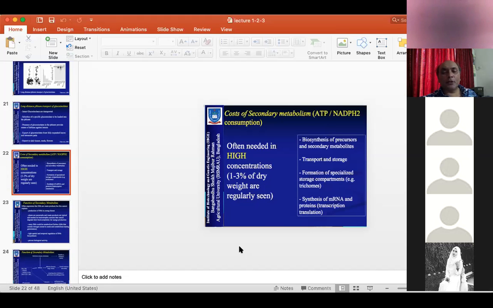If I ask you what are the major sources of bioactive natural products, can you tell me some names of organisms? Plants, animals. Animals, can you name an animal?